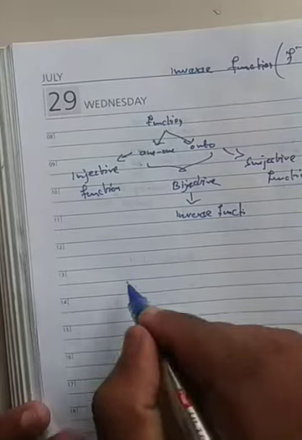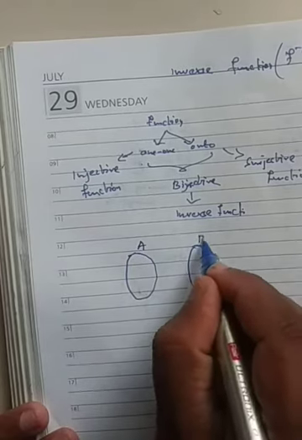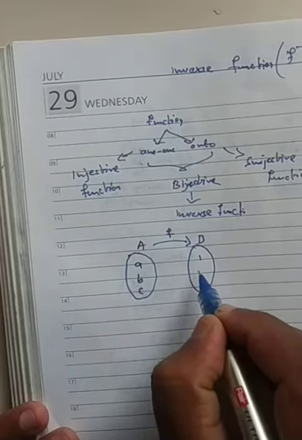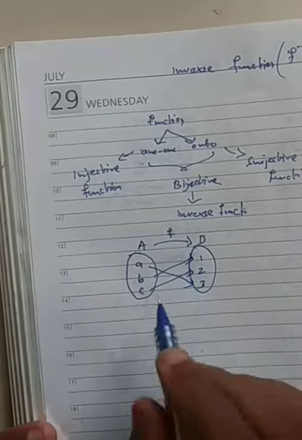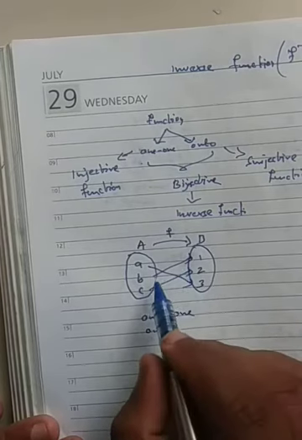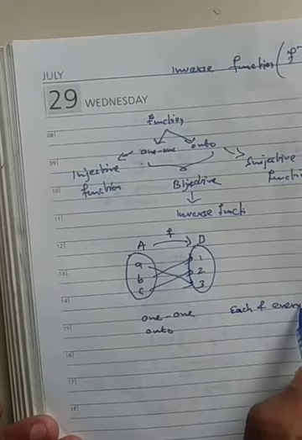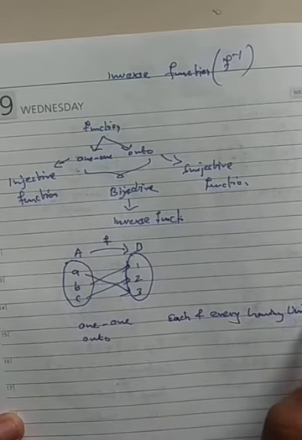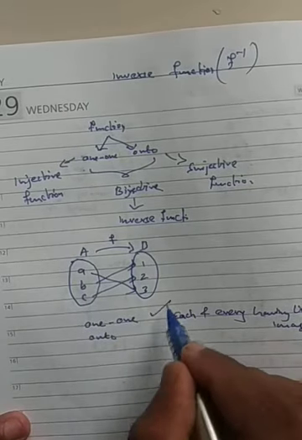Now come back to here. Again I am writing an arrow diagram. This is set A, this is B. From A to B there is a function F. A, B, C and 1, 2, 3. A is mapping to 3, B is mapping to 1, C is mapping to 2. Now you tell me, is it one-one or onto? It is one-one, because each and every element has a unique image. A is 3, B is 1, C is 2. Therefore it's one-one.